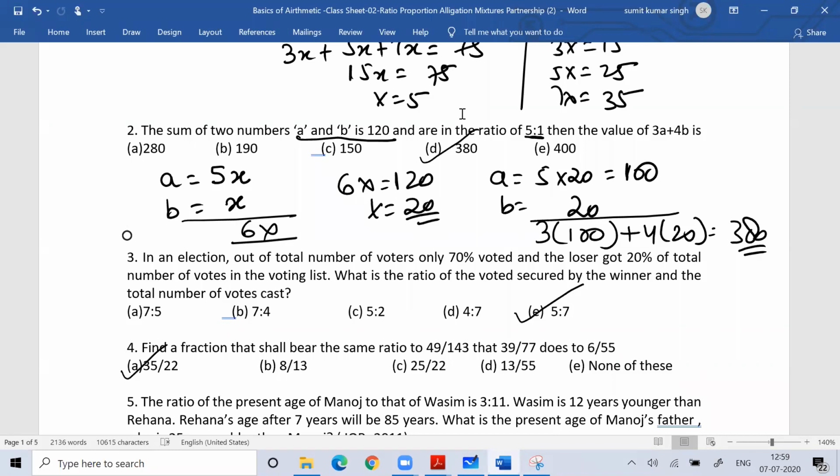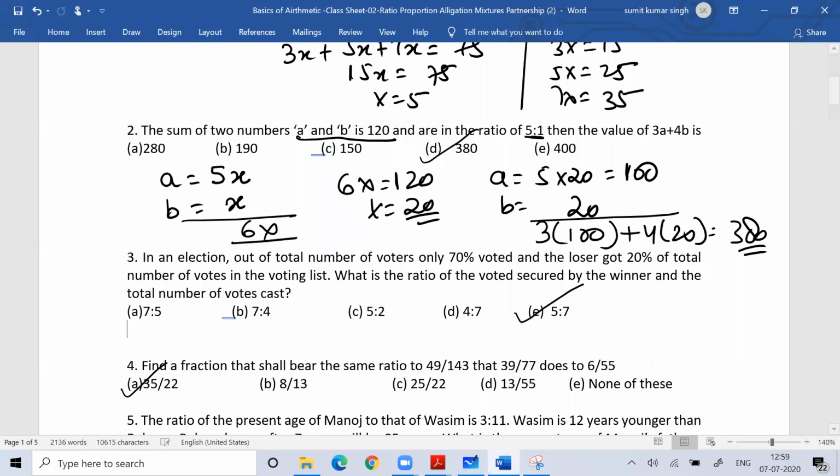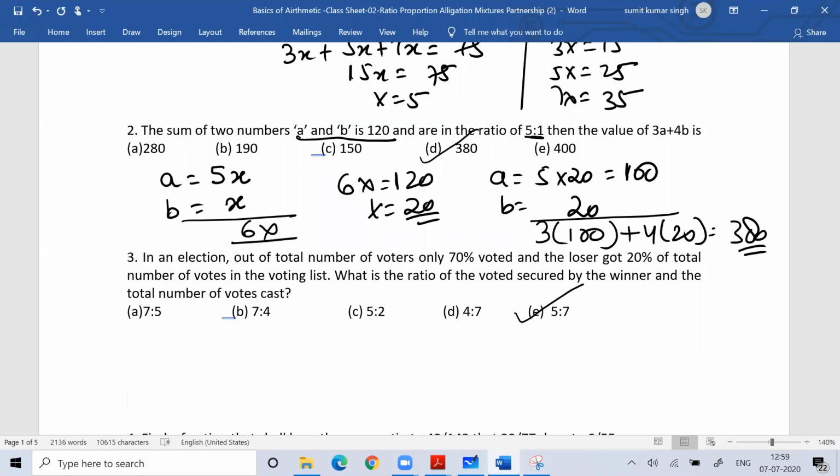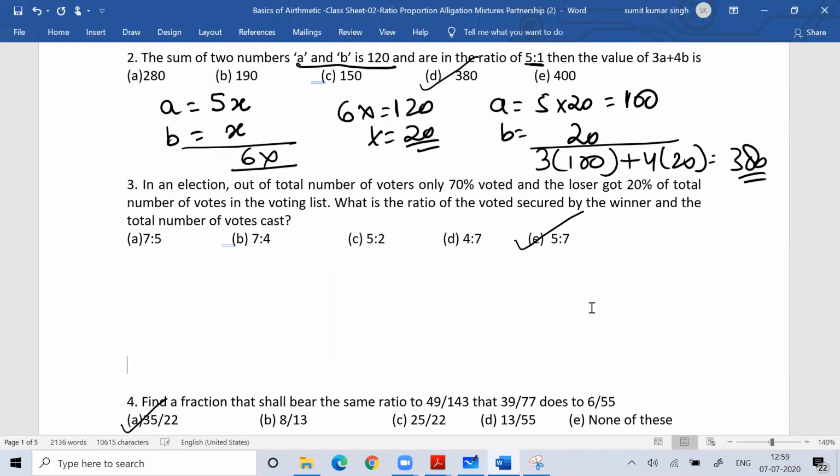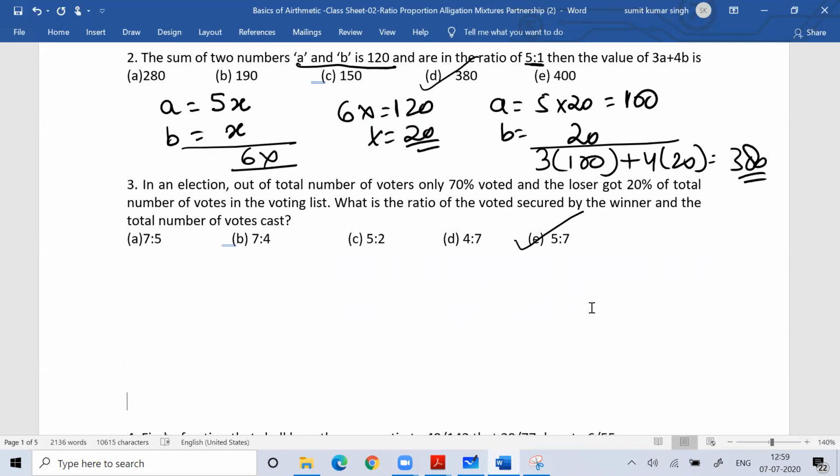Question number 3. In an election, out of the total number of votes, only 70% of people voted. Suppose the total number of voters was 100.